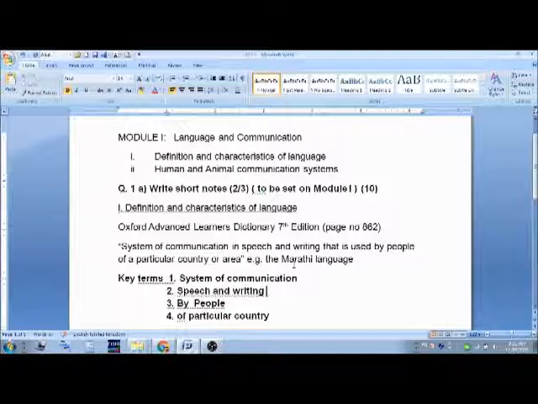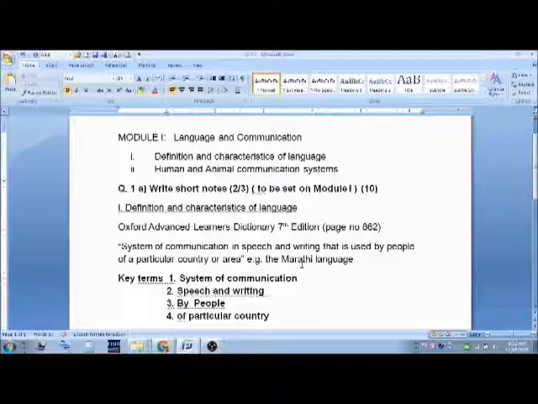So the person who lives in the Punjabi region and knows the Punjabi language may not be able to understand the Marathi language. So language becomes the characteristic of that particular region where the people live and use that language.